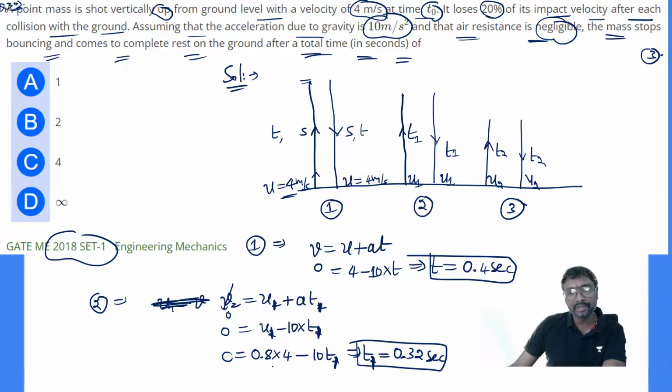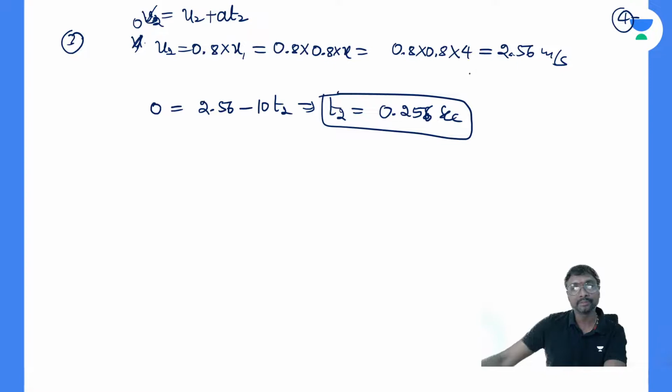Next one is 3.2 meter per second, with 0.32 seconds. Here also 2.56 meter per second, and the time is 0.256. So the velocities follow a geometric progression, and the times also.